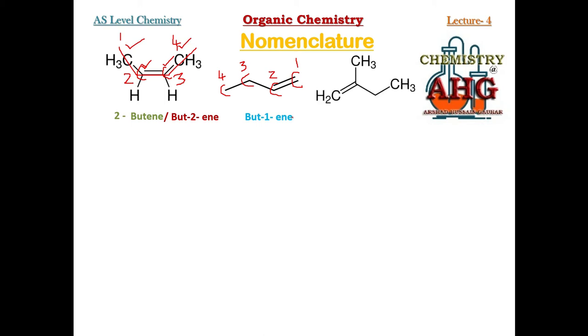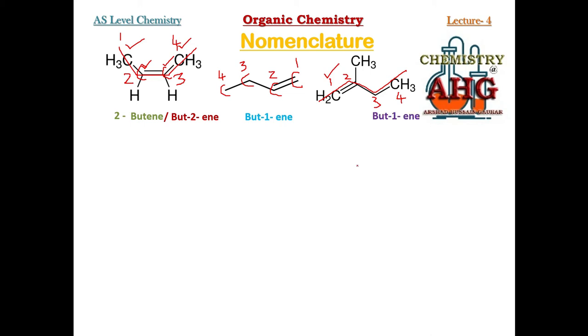Just pause the video, write down the name for this. Okay students, as I am telling you again and again, the straight chain must be the longest chain in all the cases that are in your syllabus. 4 carbon having one double covalent bond. So the name will be butene. And which carbon must get preference? The carbon that is having the double covalent bond. The double bond is present between which 2 carbon? 1 and 2. Which number is smaller? 1. So the parent name will be but-1-ene.